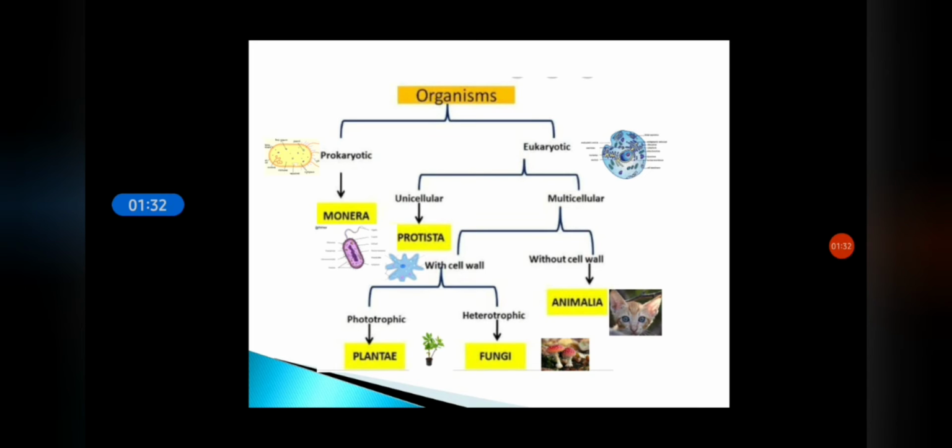Plantae kingdom includes all phototropic organisms. Example, all green plants. While fungi kingdom includes all heterotropic organisms. Example, mucor. And multicellular organisms without cell wall form kingdom Animalia. Example, human beings, cat, dog, etc.